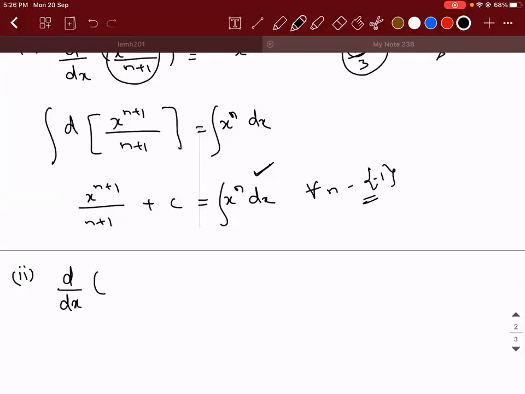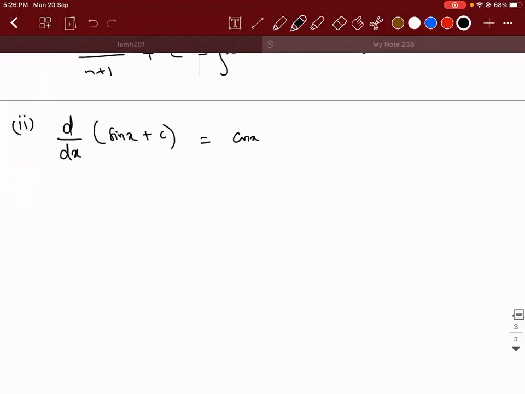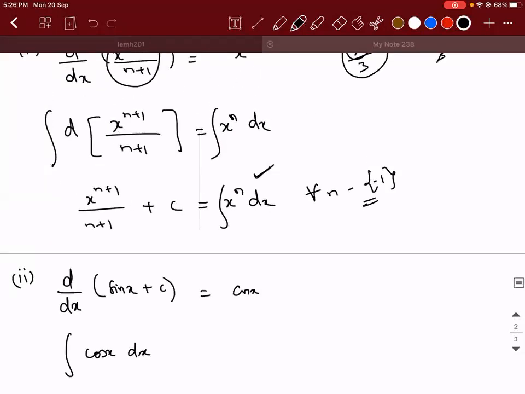So the derivative of sin x plus c is cos x. So what will be the integral of cos x dx? One more thing, guys. Whenever you're writing an integral, along with the function you need to write this differential coefficient value. That will tell you with respect to which variable you are integrating. It means you are integrating x power n with respect to x. That is the meaning of it.